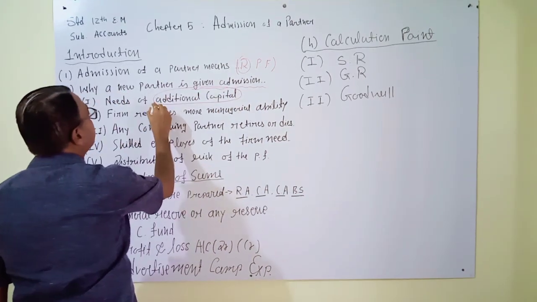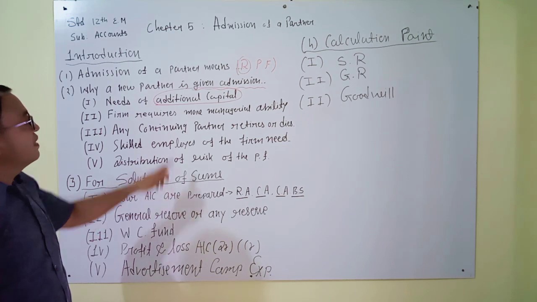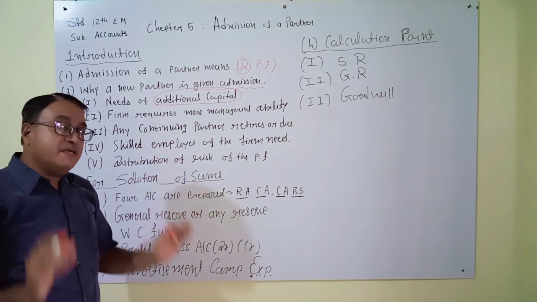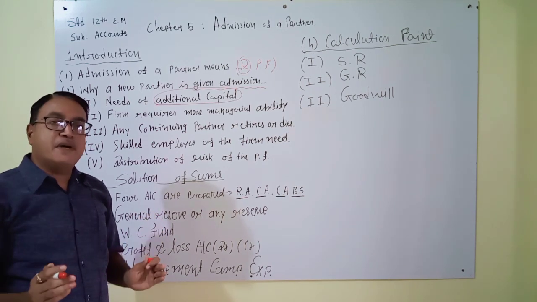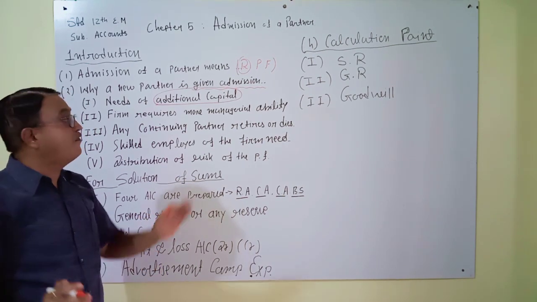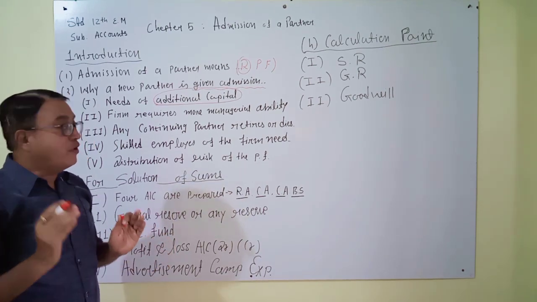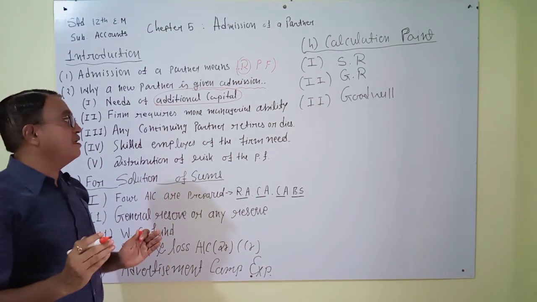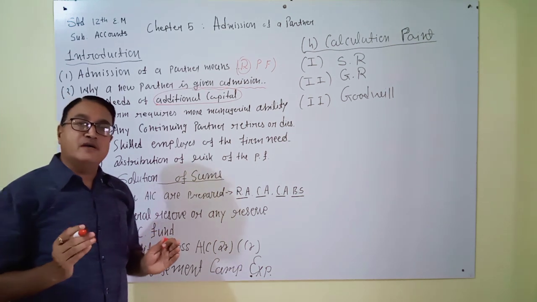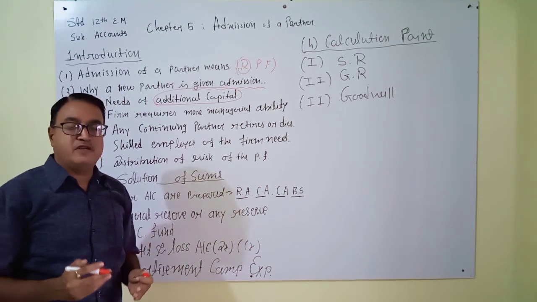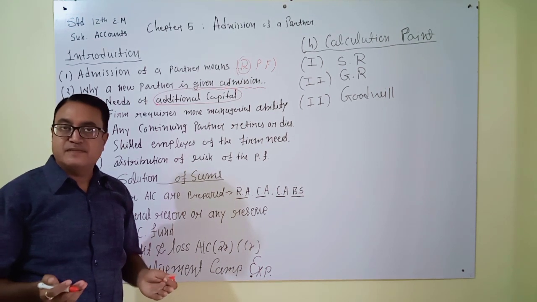You can see here which words are given: additional capital. Maybe the partners do not have enough capital. So for additional capital, they have to take a loan from a financial institute or other friends or anywhere else.